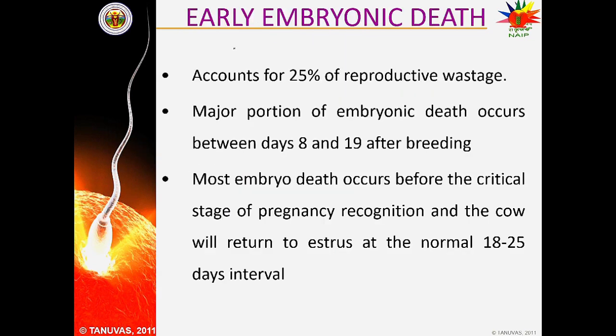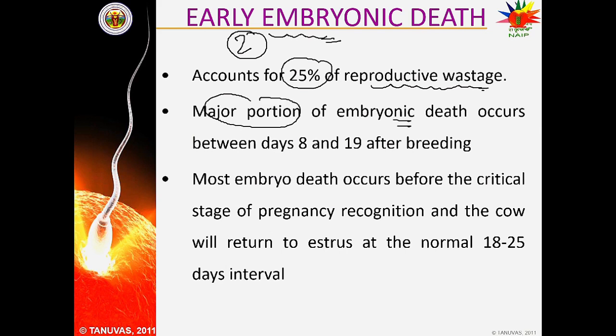Now, we will discuss the second important reason behind the repeat breeding syndrome, that is early embryonic death. This early embryonic death accounts for 25% of the reproductive failure or reproductive wastage. Major portion of embryonic death occurs between day 8 and day 19 after the breeding.